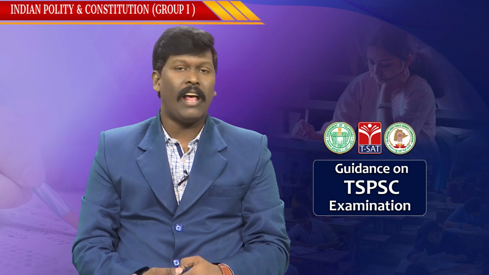As part of the TSPSC Group 1 Mains series, in the last class we started chapter 5 of Indian polity and constitution.